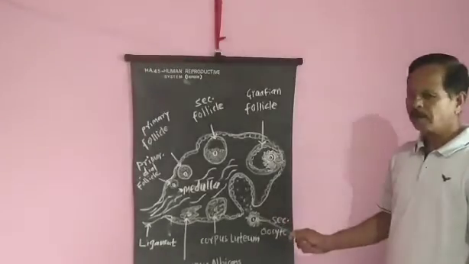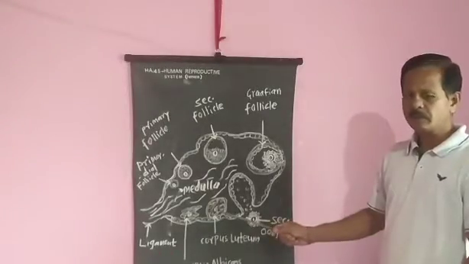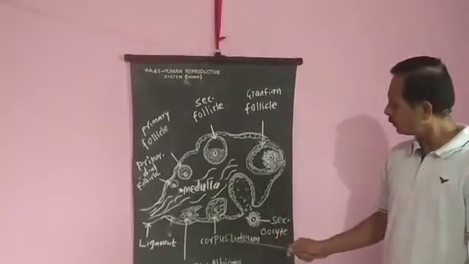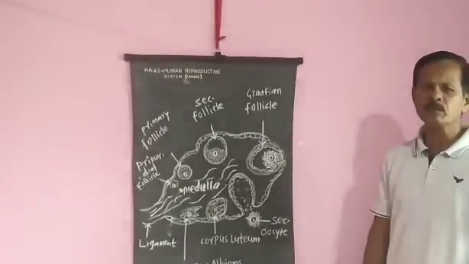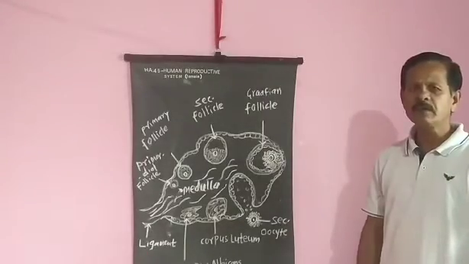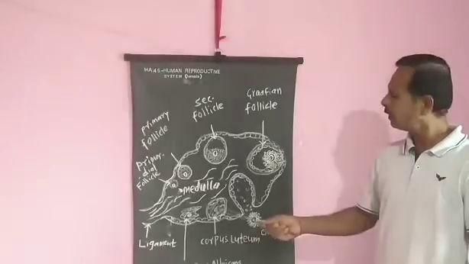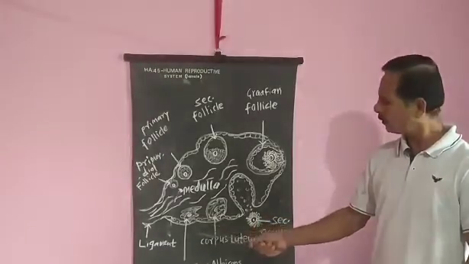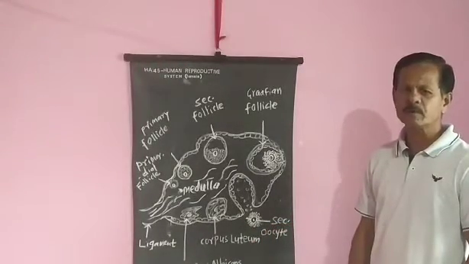After ovulation, the remaining part of the follicle undergoes changes to form a temporary endocrine gland called corpus luteum, which secretes a pregnancy hormone known as progesterone. But if pregnancy does not occur, this corpus luteum degenerates and is converted into a whitish scar called corpus albicans, which can be seen in the TS of ovary.